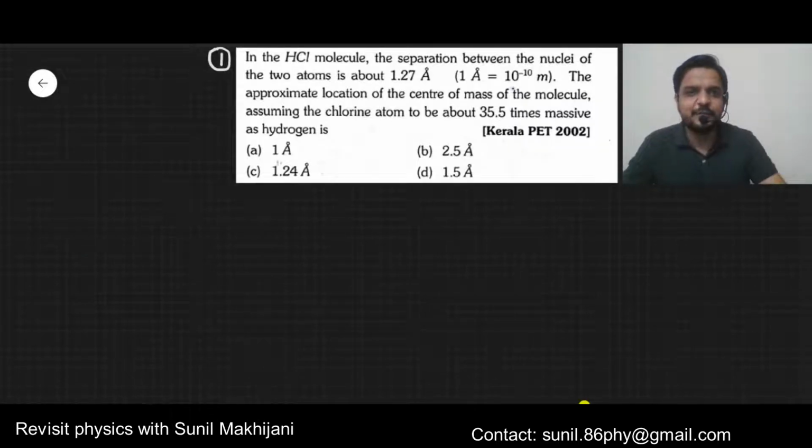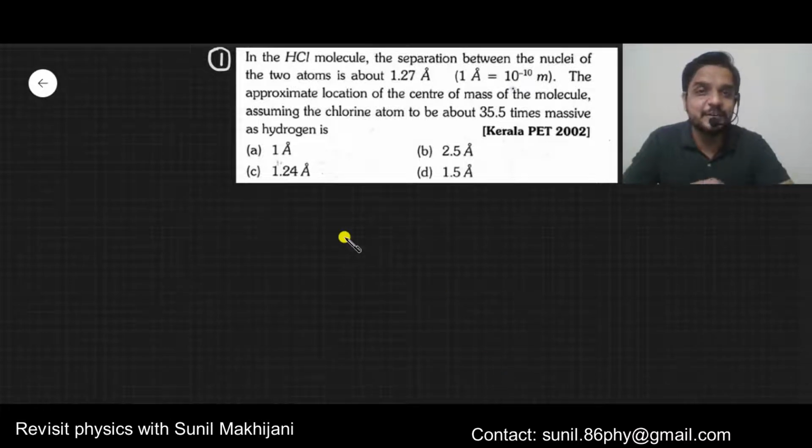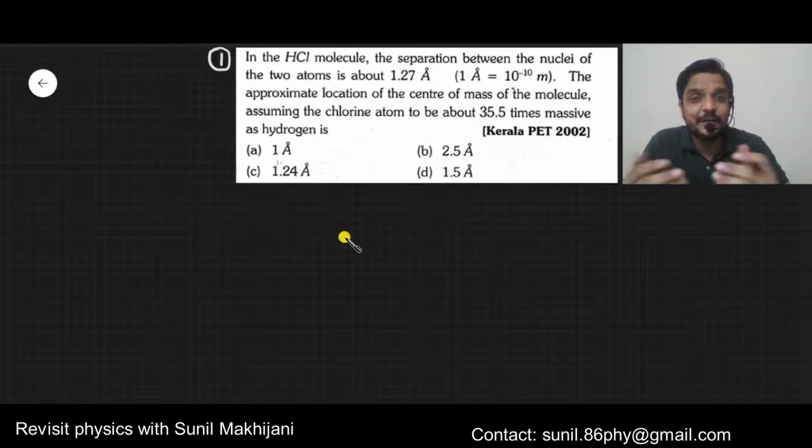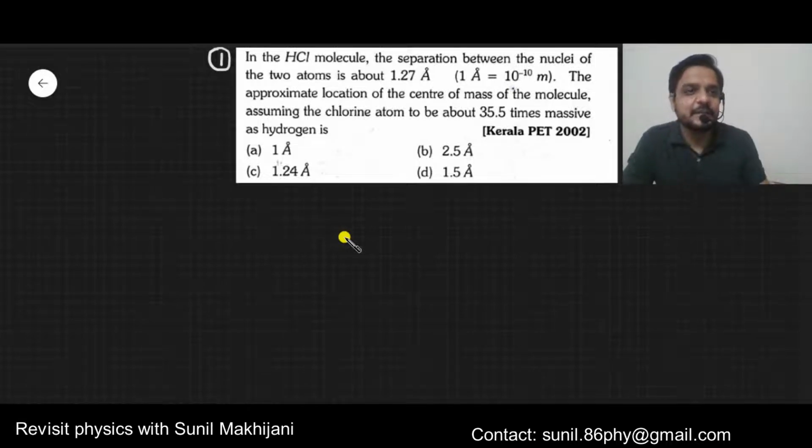So here is the very first question on center of mass. It's an MCQ. I suggest if you have already done this topic very well, you can pause the video and try this question on your own. Even after trying, if you are not getting the answer, then only please see the solution. So now I am starting with the solution of this problem.